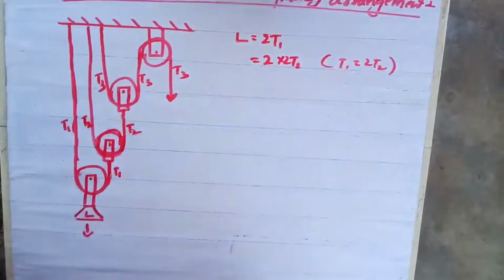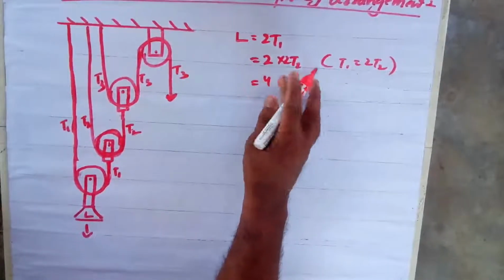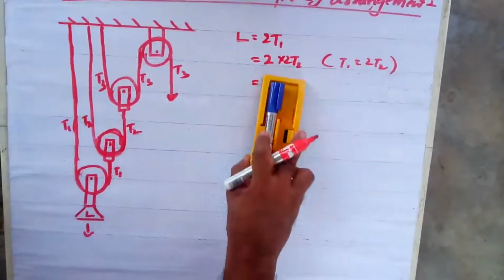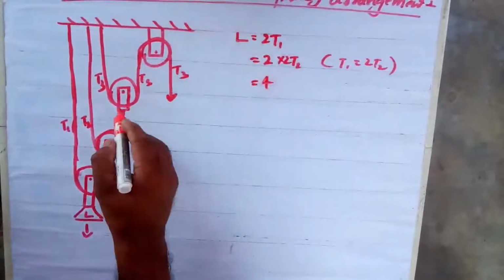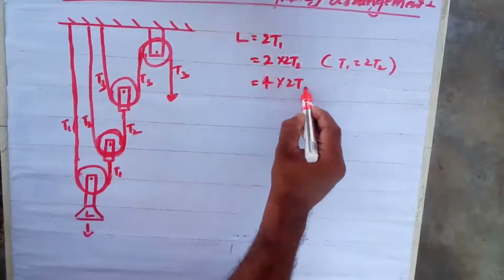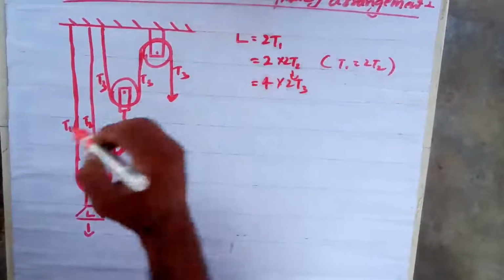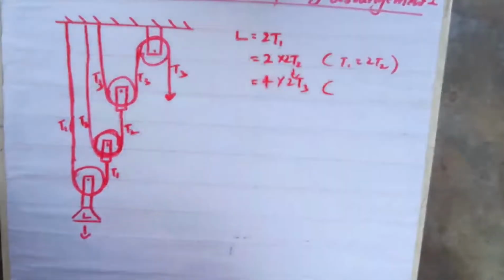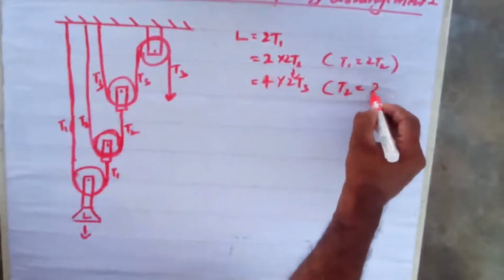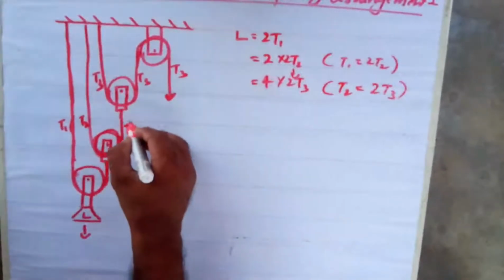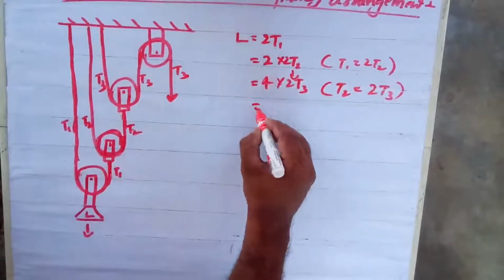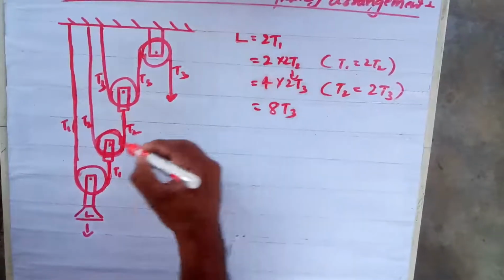Now this will become 4. 2 into 2, 4 this is, okay. This is 4, but this T2 is again lifted by these two T3s. Can I write 2 T3? T2 is equal to 2 T3. Can I write? Yes or no? Yes, very good, thank you. So I can write here T2 is equal to 2 T3s because this T2 is lifted by these 2. Are you getting my point? So it will become 8T3.